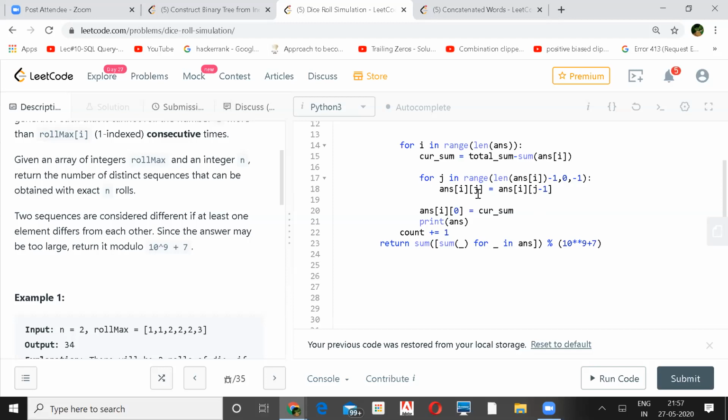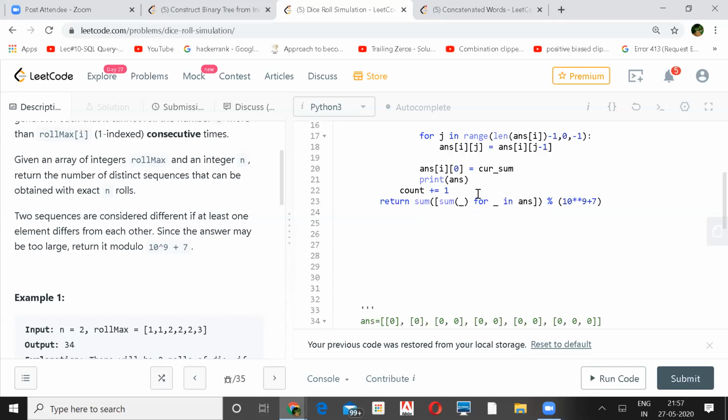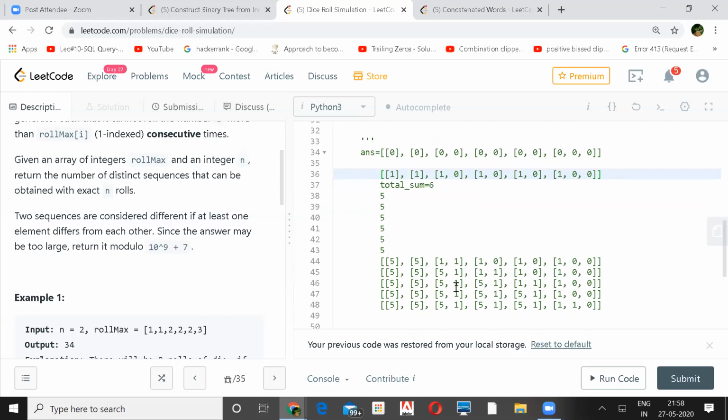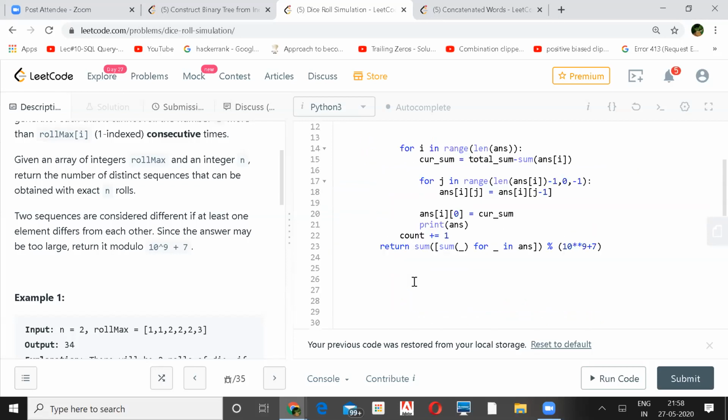So j is actually your column, correct? Column. So you are updating the current cell with the previous cell, and that is the matrix that is generated after that.